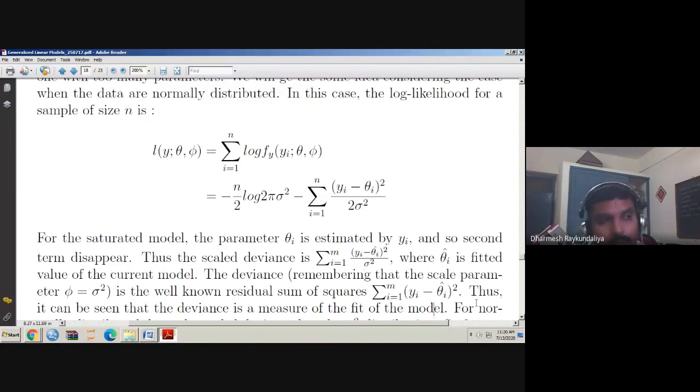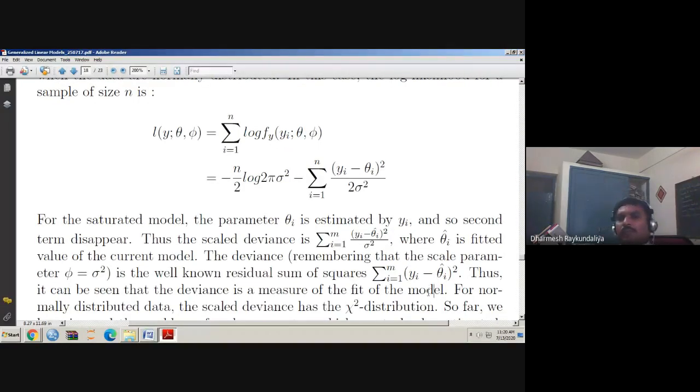So whatever the value of deviance you are obtaining, you are finding out the residual sum of square. You can verify it: substitute the various forms of the deviance and take the residual sum of square form, and you will get the same. So in short, in the second semester, whatever goodness of fit criterion we used, we obtained the estimate of the parameters by minimizing the sum of square due to residuals. Here we obtain the estimate of parameters by minimizing the deviance. Sometimes it is also known as the residual deviance.